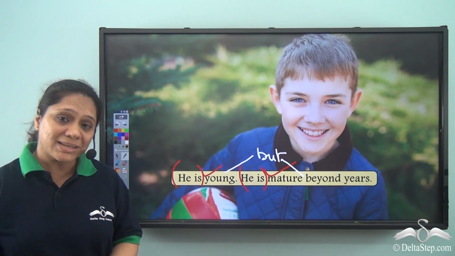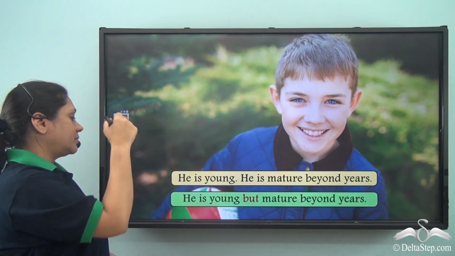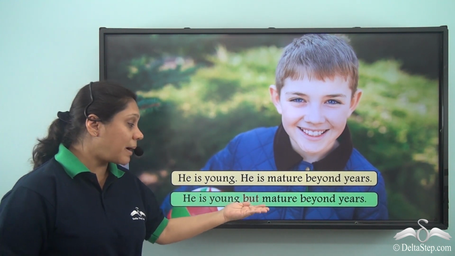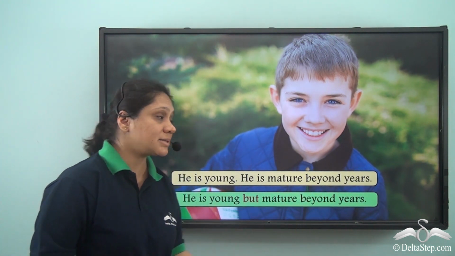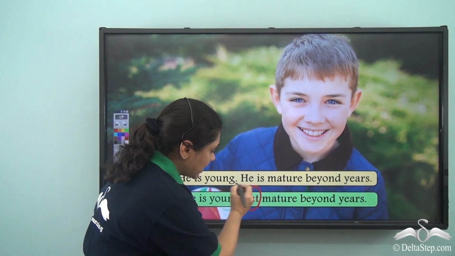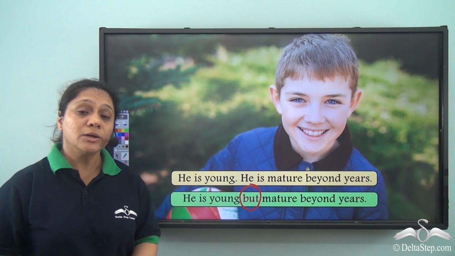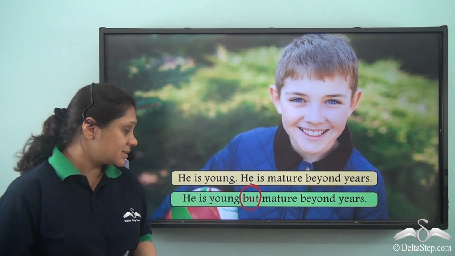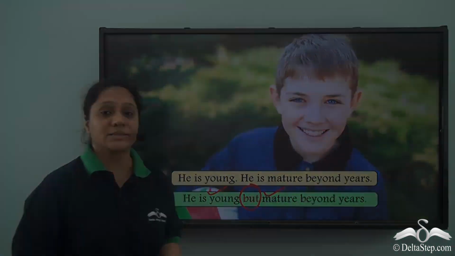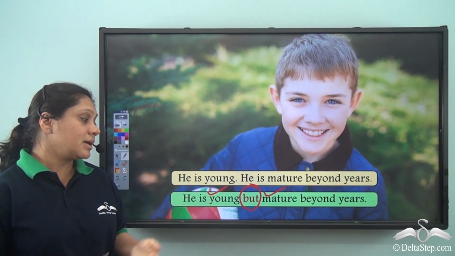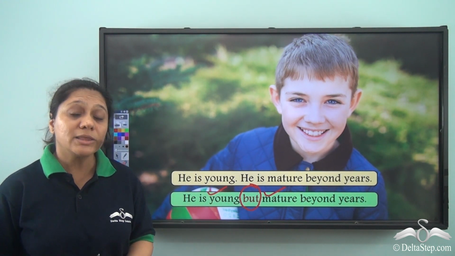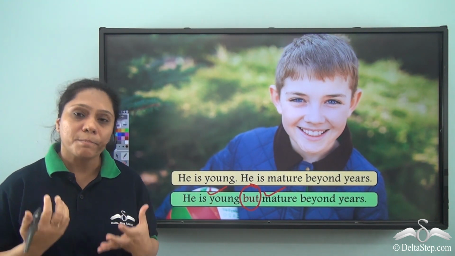And what will our new sentence be? Our new sentence will be, he is young but mature beyond years. Here, but is the conjunction that has joined two contrasting ideas, young, mature beyond years. Also note that the meaning of the sentences has not changed, only the contrast has become much clearer.